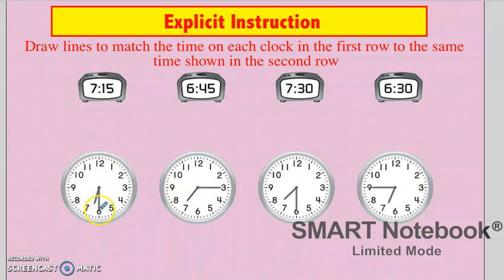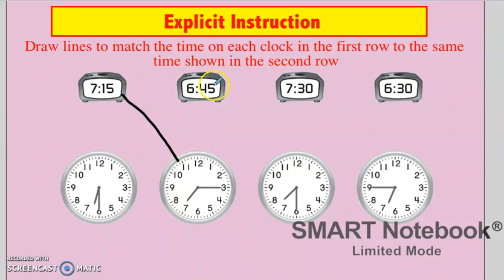Well, I know this one is definitely not 7:15. It is pointing to the 6 and half past, so that would be not 7:15. How about this next one? Well, it's pointing to the 7, and when it's pointing to the 3, that is 15 minutes past the hour. This one looks correct, so I'm going to draw a line. Wonderful. Let's take a look at our next one.